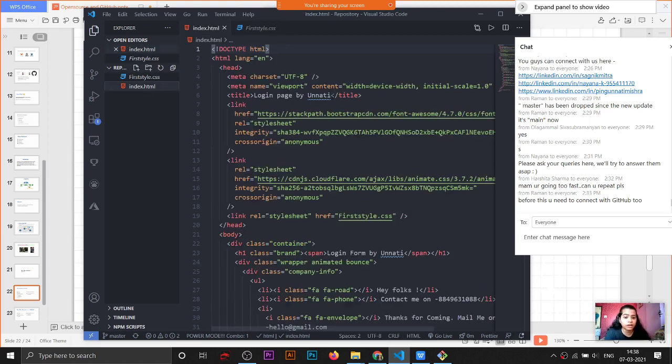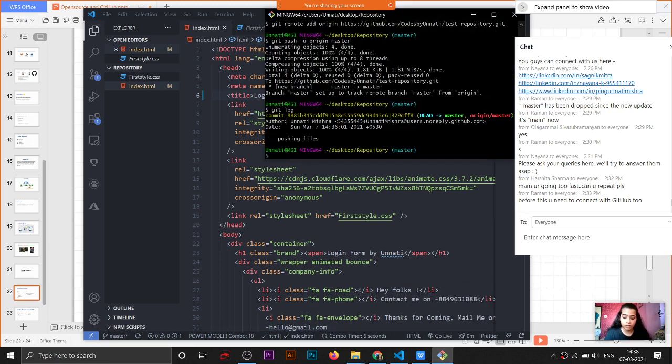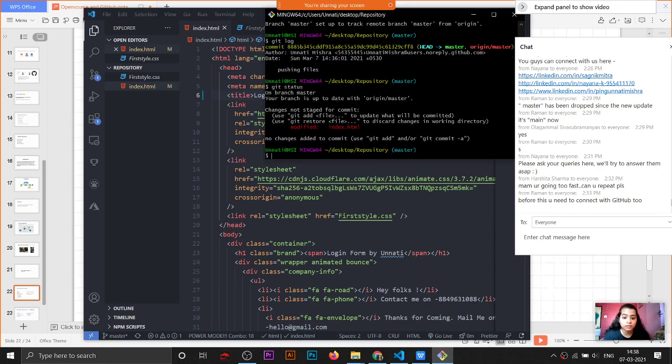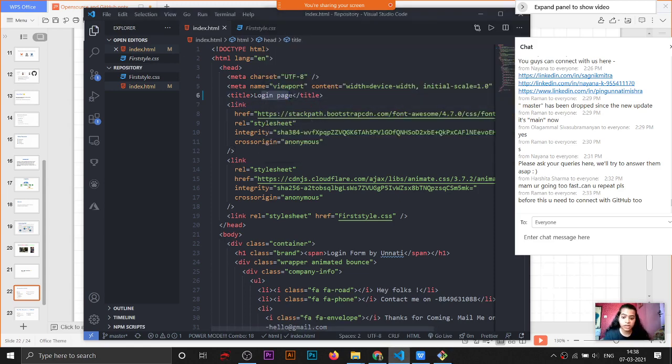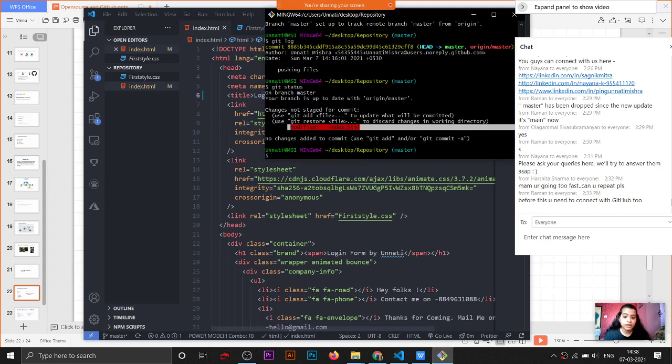So for example, I edit this, make some changes, and then I go back to bash and write git status for checking what changes I have made. Is it reflected or not? See, it is written modified index.html because I have modified this one. I changed the login page, right? So it came as modified index.html.